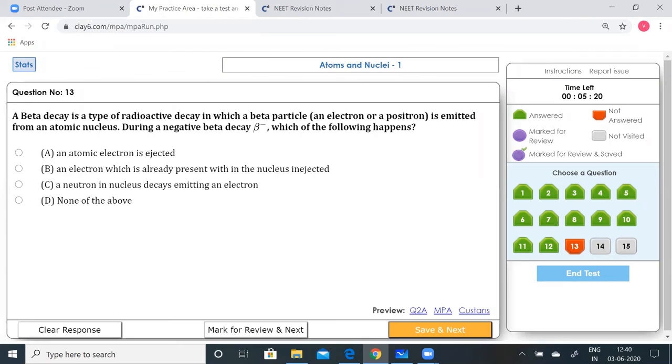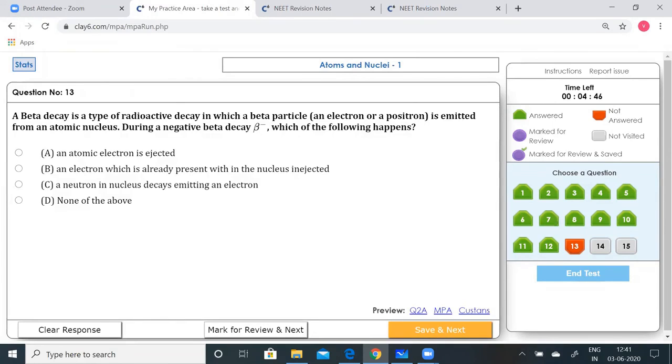A beta decay is a type of radioactive decay in which a beta particle is emitted from an atomic nucleus. During a negative beta decay, beta negative, which of the following happens? An atomic electron is ejected. An electron which is already present within the nucleus is ejected. A neutron in the nucleus decays, emitting an electron. None of the above. Understand the question properly.